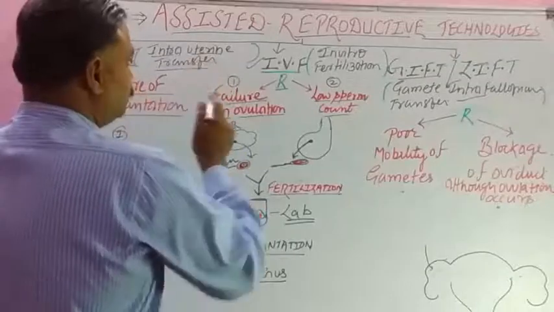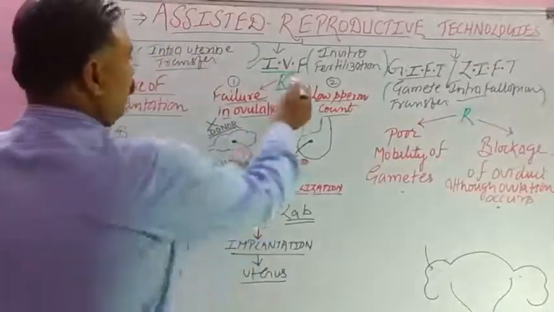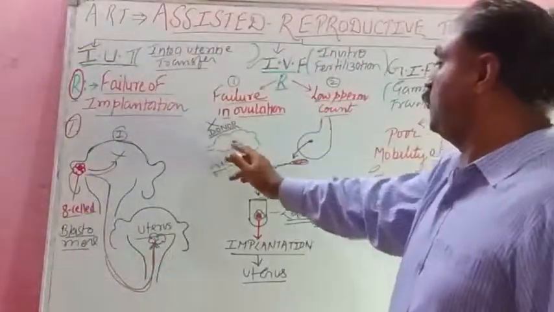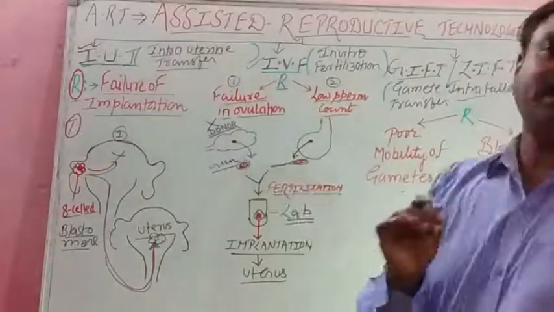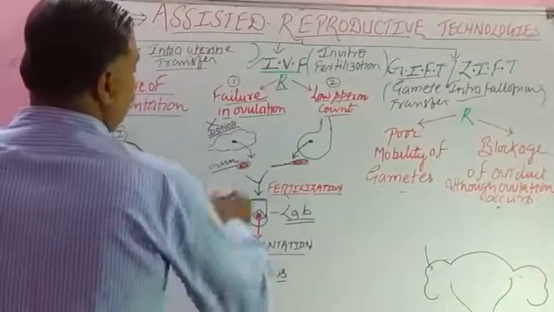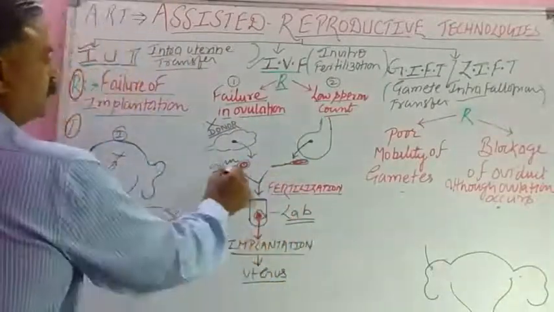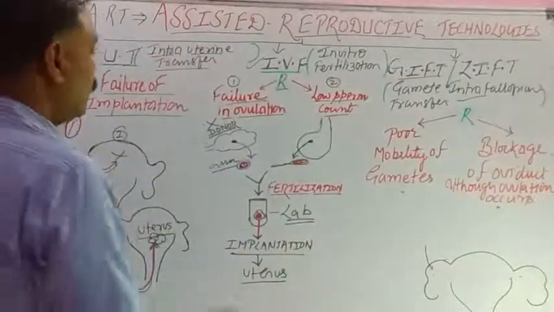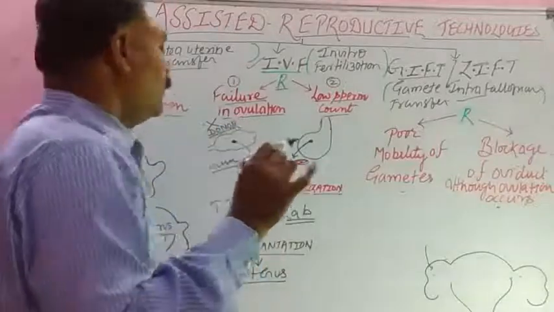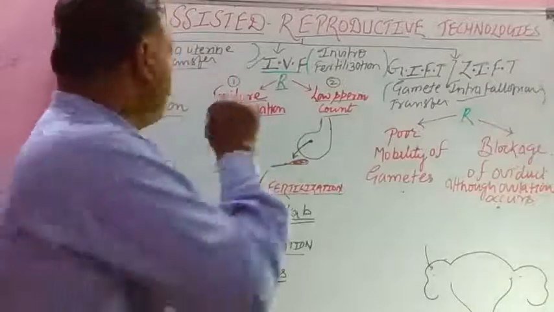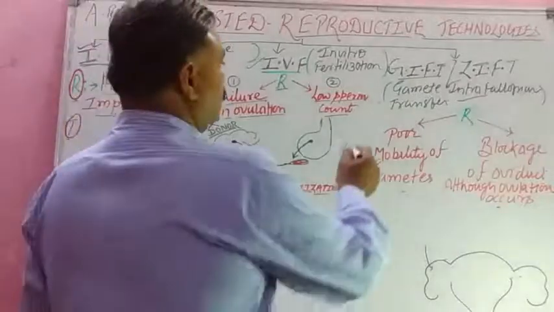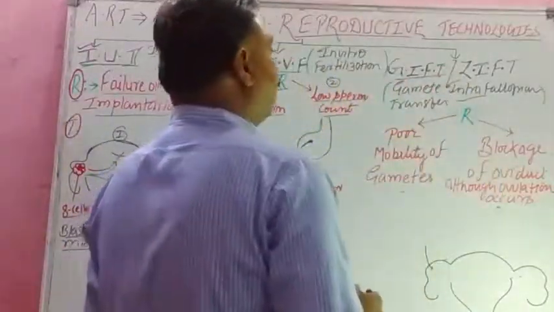What are the two reasons for IVF? IVF stands for in vitro fertilization. And student, the first reason is failure in ovulation. Second, low sperm count. So we take the gametes from the donors and then we fertilize outside the body. In vitro means outside the body in the lab. In this test tube, have you heard about test tube baby? And then we implant it in the endometrium or the uterus of the same mother or another mother, that is called a surrogate mother. Then next one is GIFT or gamete intrafallopian transfer.